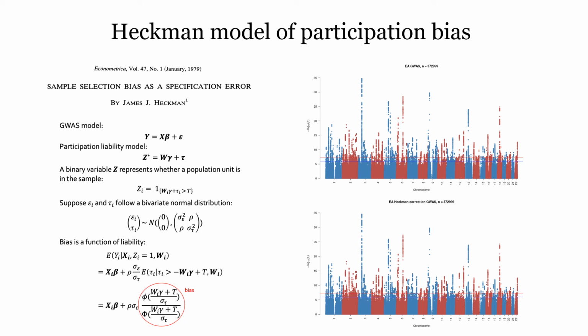Comparing with the regular EA GWAS, the GWAS after applying Heckman correction shows a very minor decrease in heritability, and the genetic correlation between two GWAS is 0.997. One of our future directions is to apply Heckman correction on more traits and see if we can find some patterns. That's all for my presentation.